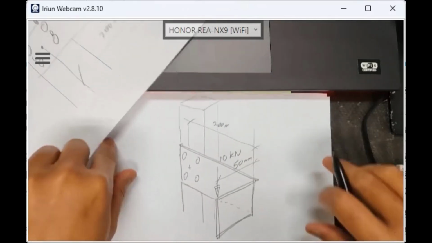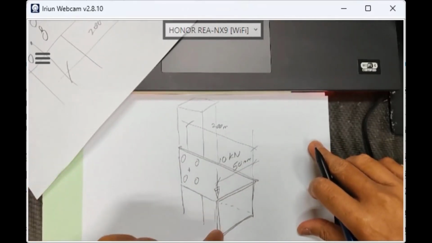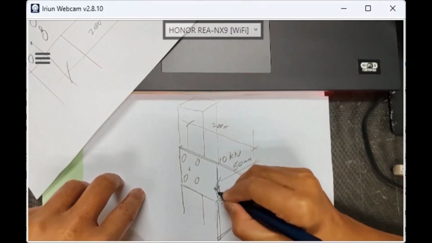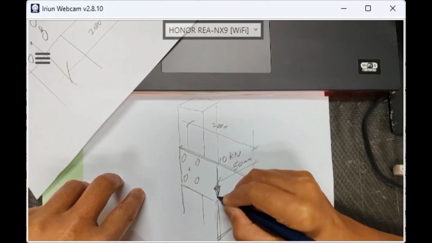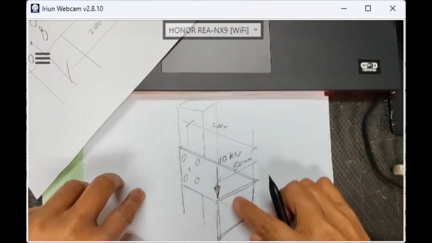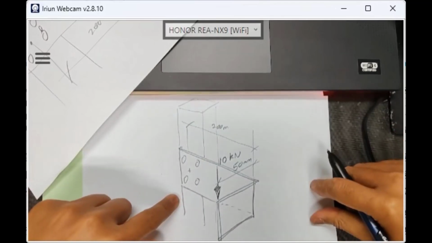Do you understand me or not? Do you understand the sketching? Guys, are you listening or not?